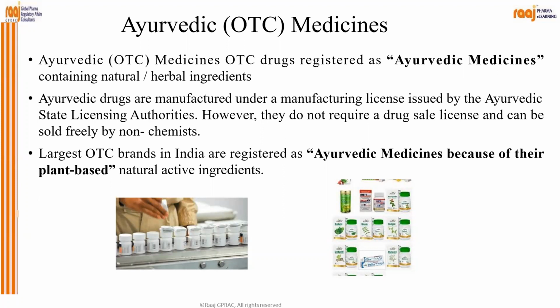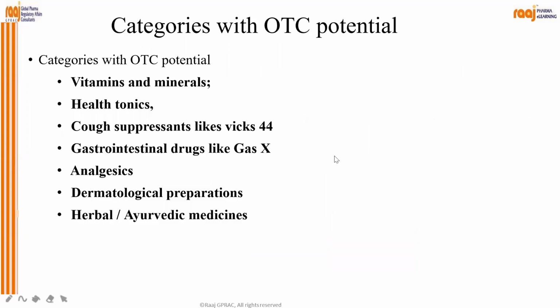All the products, Ayurvedic products, are available easily. Then what are the categories with OTC potential? Vitamins and minerals, health tonics, cough suppressants like Vicks 44, gastrointestinal drugs like Gasex, analgesics, dermatological preparations, herbal Ayurvedic medicines. Okay.